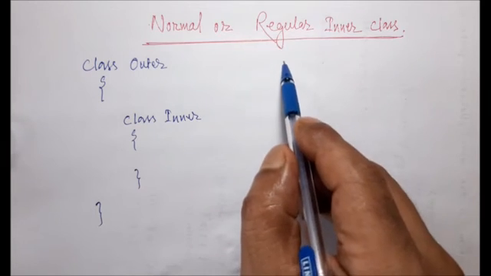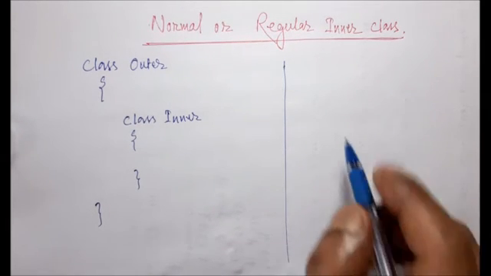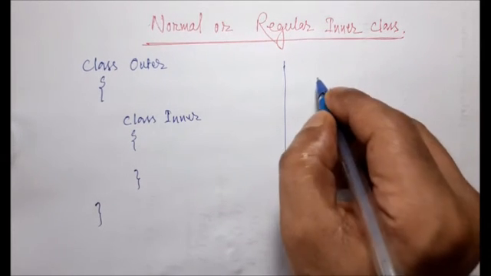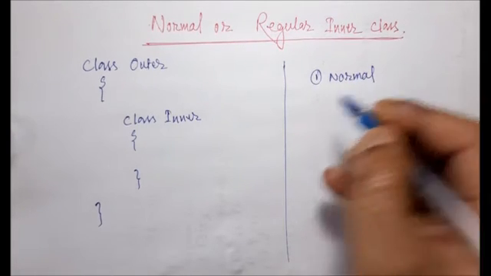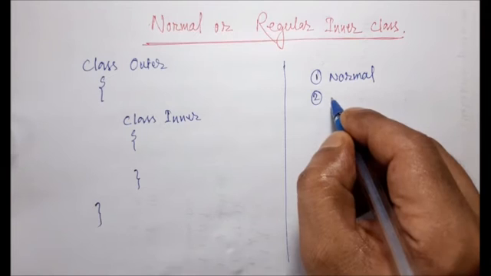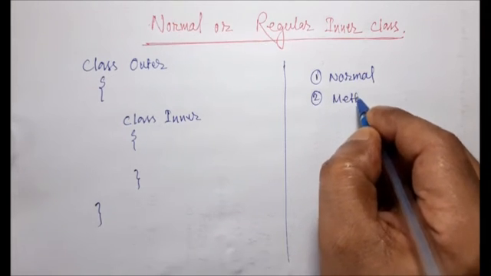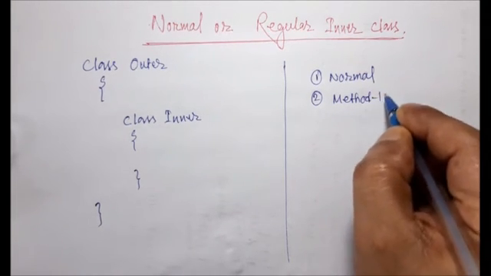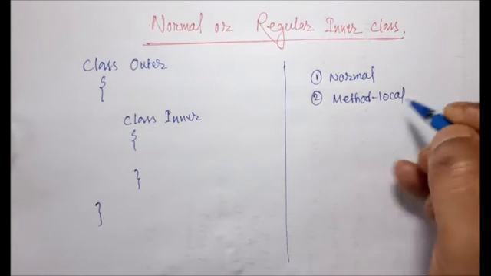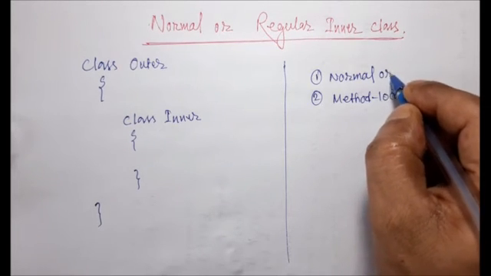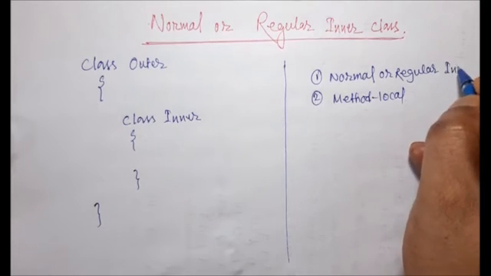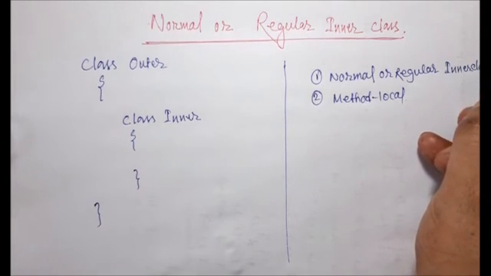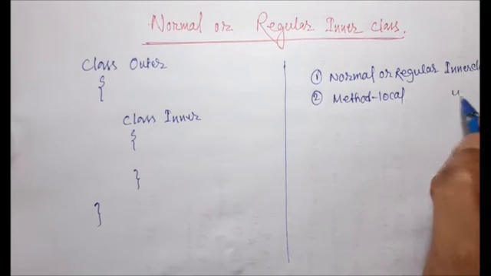Let me write the 4 types of class. First one is the normal or regular inner class. Second one is the method local inner class.